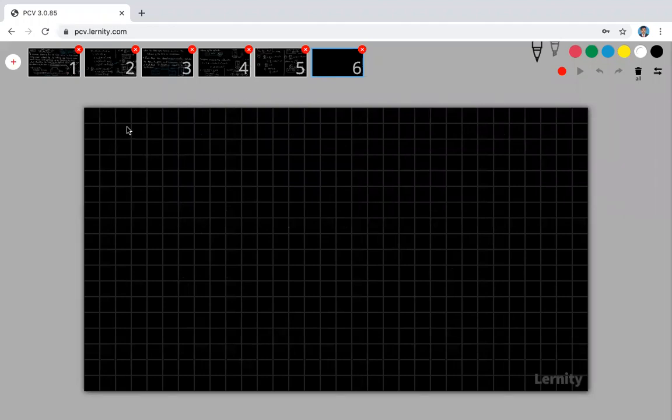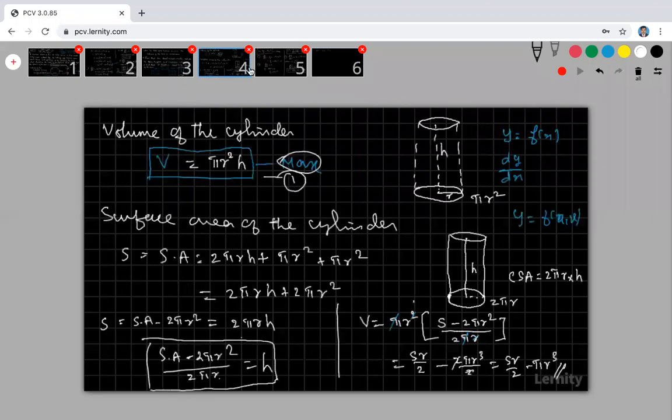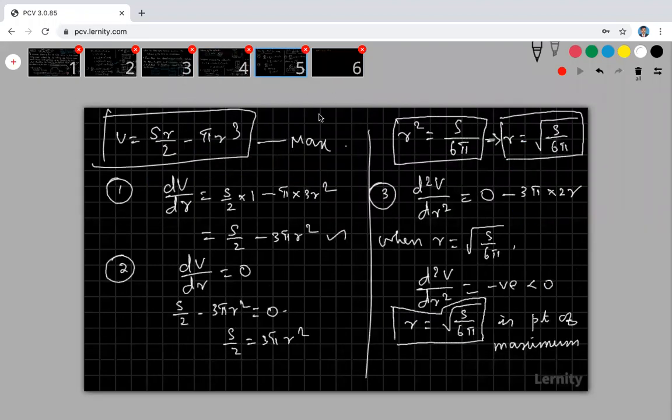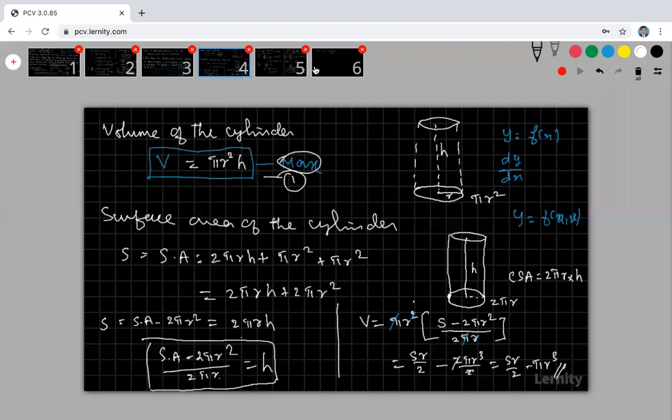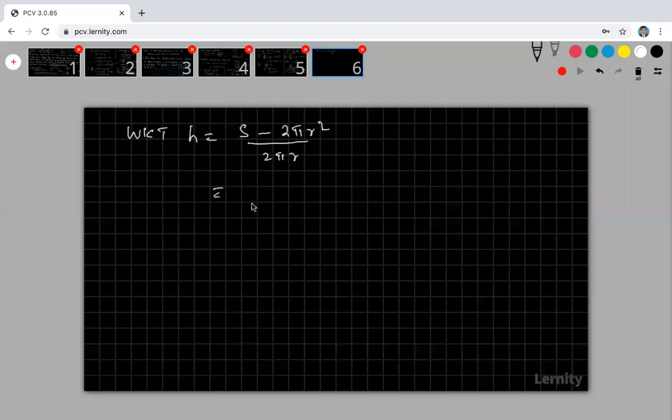My h is equal to, we know that h is equal to surface area minus 2 pi r square by 2 pi r here. Okay. So therefore, what is the answer for this? This is my S divided by 2 pi r, minus. Here, if you divide this 2 pi r square by 2 pi r, what is the answer?